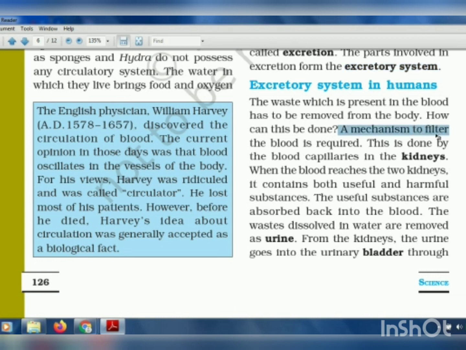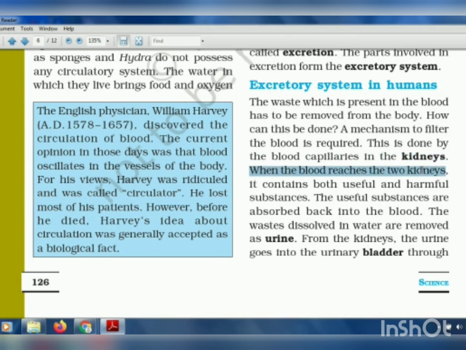Now a mechanism to filter the blood is required. Okay, so some organ is required in our body which can purify the blood, because when the blood takes the carbon dioxide from each and every part of the body to the heart, some waste materials are also produced by the cells which also go into the blood. Now those waste materials have to be removed. This process is done by the organ called kidney. Okay, so this is done by the blood capillaries, the small thin tubes of blood vessels, which are present in the kidney.